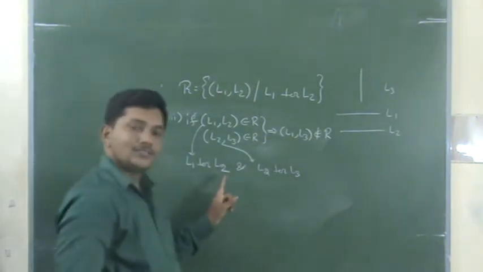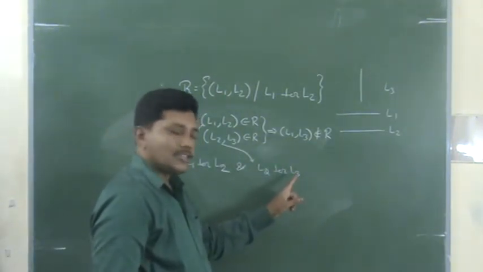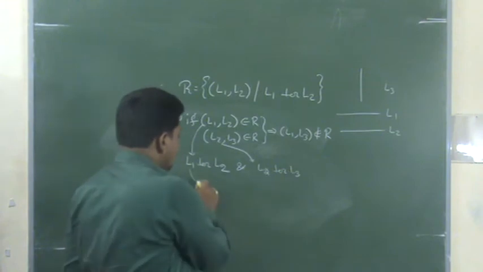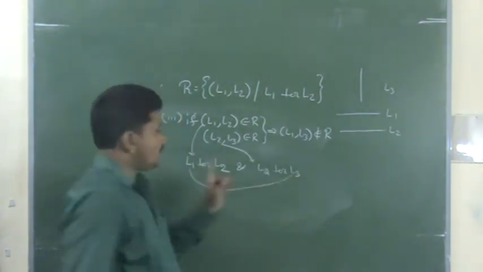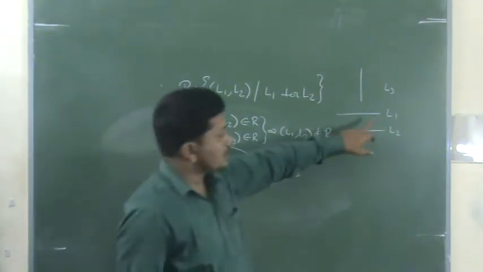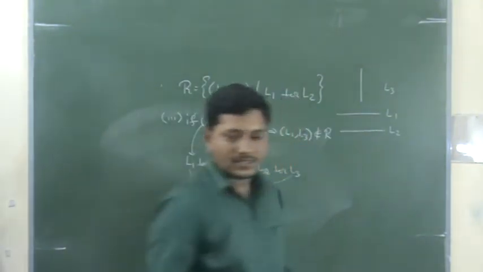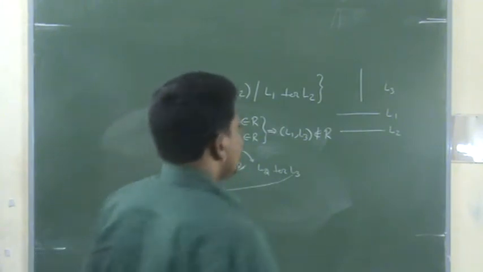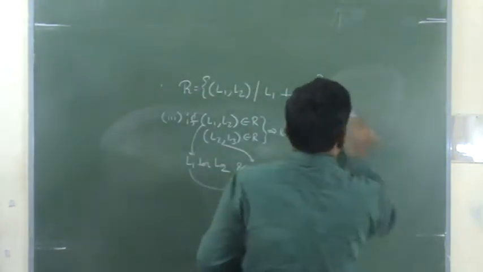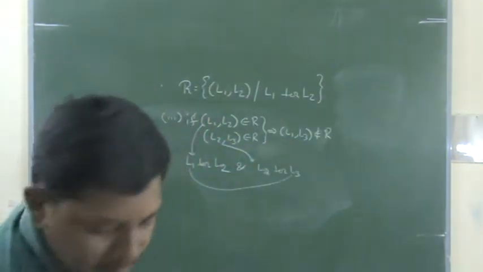L1 is perpendicular to L2. L2 is perpendicular to L3. Now, what is the relation of L1 to L3? See here, L1 is perpendicular to... Just wait now, I will give you the diagram. Diagram explanation. Okay.